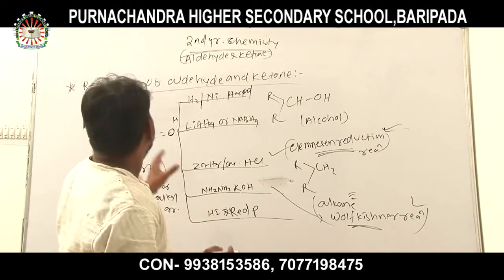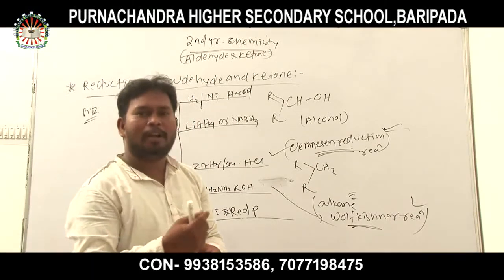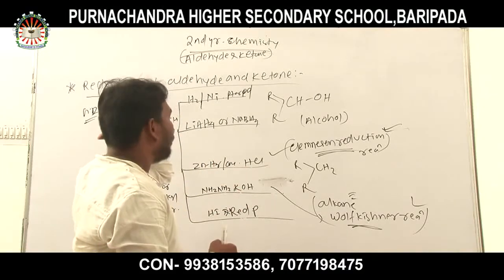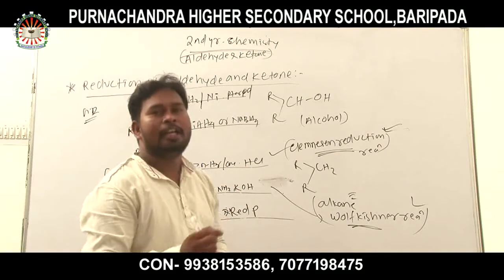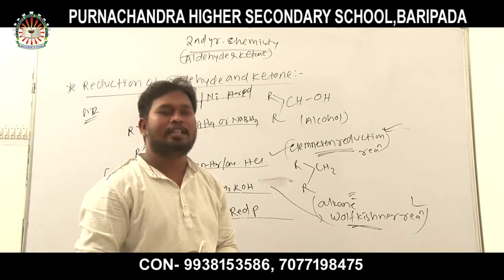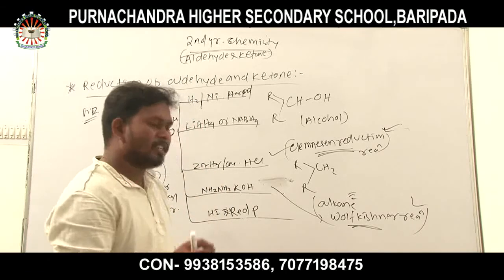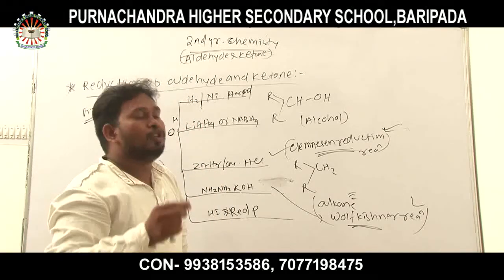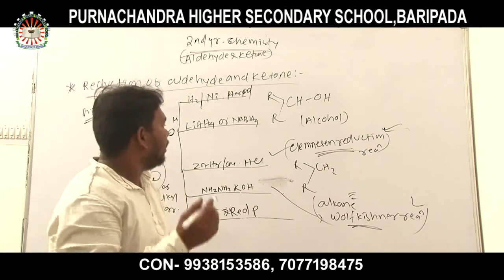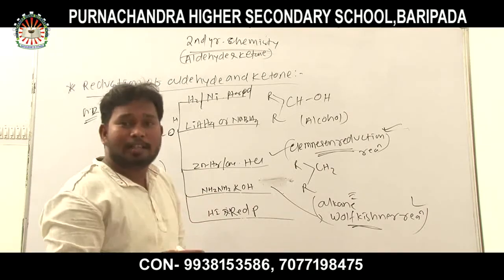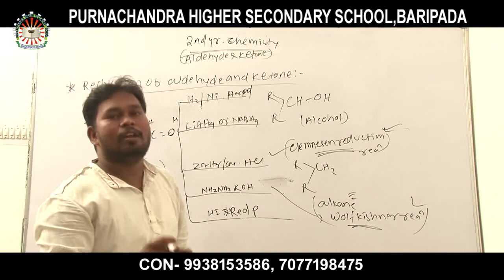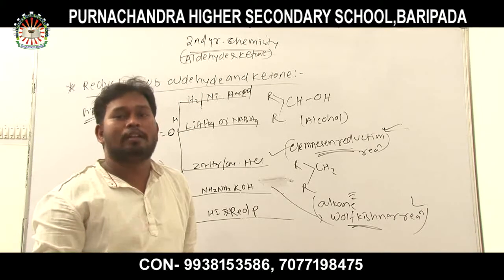Then the reduction of aldehyde and ketone is complete. Then another type of property of aldehyde and ketone is various types of miscellaneous reactions, which contain some important name reactions, for example, Cannizzaro reaction, cross-Cannizzaro reaction, aldol condensation, and cross-aldol condensation.